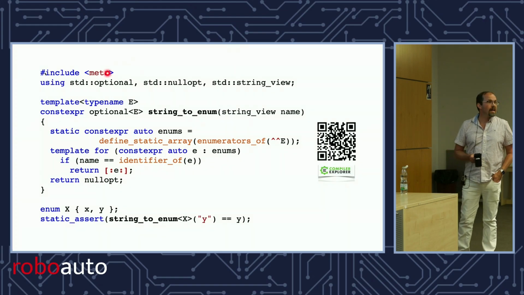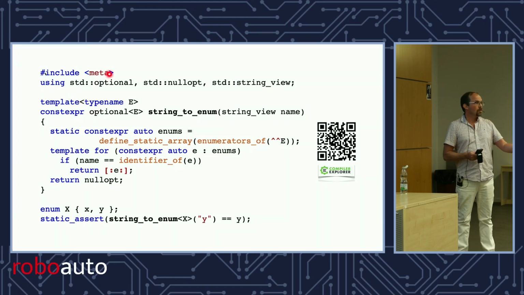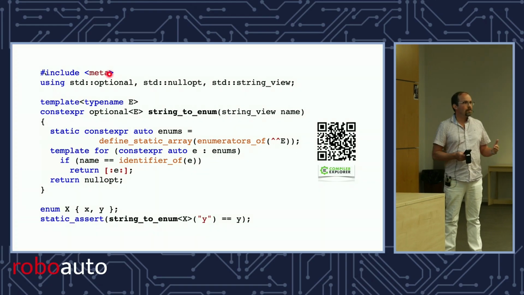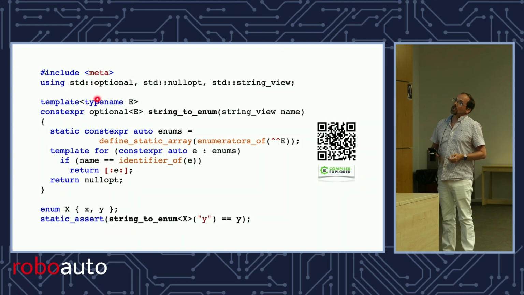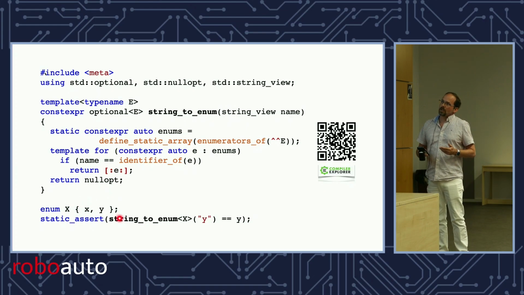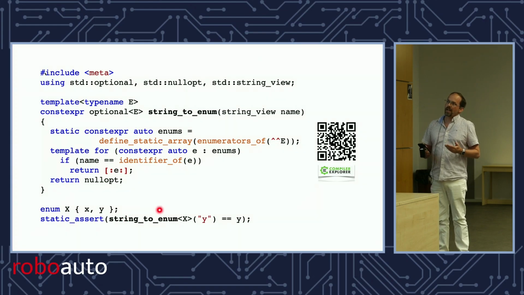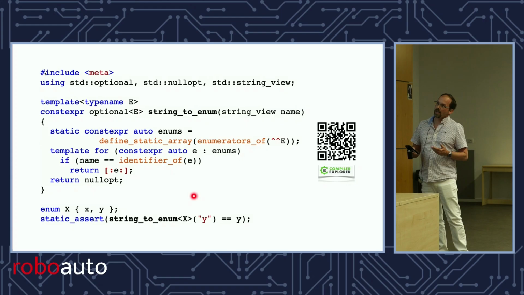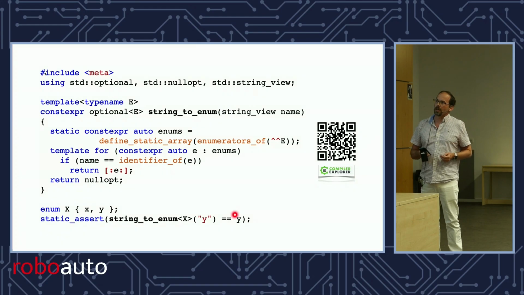So there is a new header, meta, that defines all kinds of APIs for exploring your program. They are all const-eval functions, so everything happens at compile time. I'm going to, for a given enum, say capital X with some enumerators, introduce a function string_to_enum that for that given X, if you give it a string that corresponds to an enumerator, it'll return an optional with the value of X or Y, in this case Y. So this static assert should work, right? And if it doesn't match any, we'll return an empty optional.